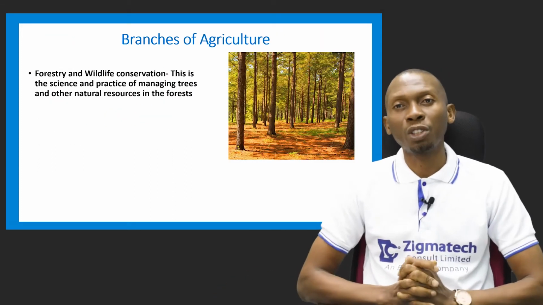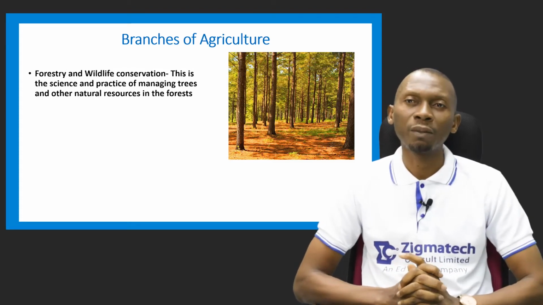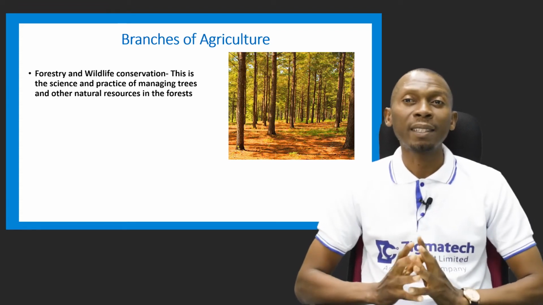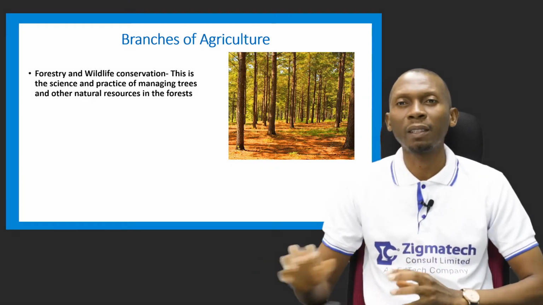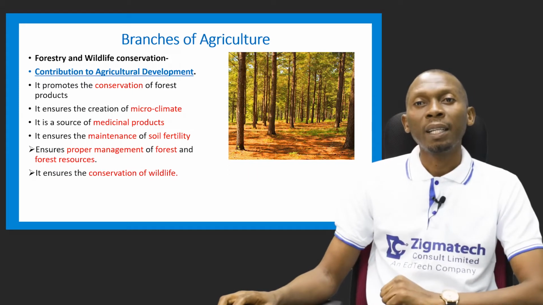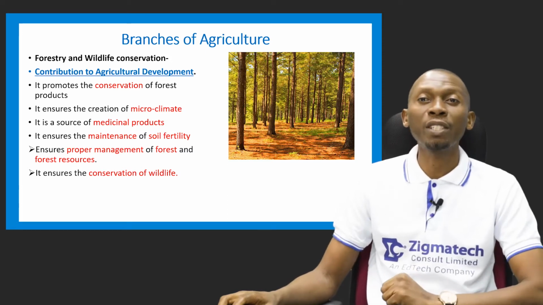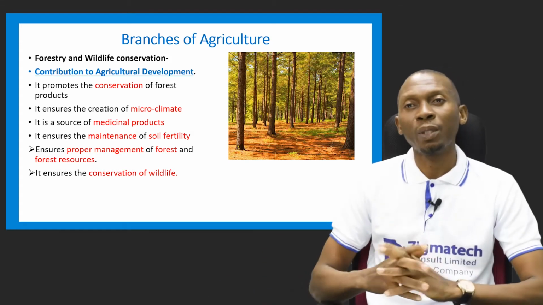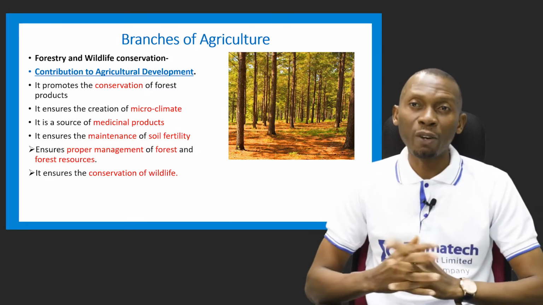Another branch of agriculture is called forestry and wildlife conservation. Now, what does forestry and wildlife conservation entail? It's a science and practice of managing trees and other natural resources in the forest. Now, what's its contribution to agricultural development? It helps to promote the conservation of forest products. It also ensures the creation of a microclimate, that's climate within a specific location. It helps to ensure the creation of microclimate.